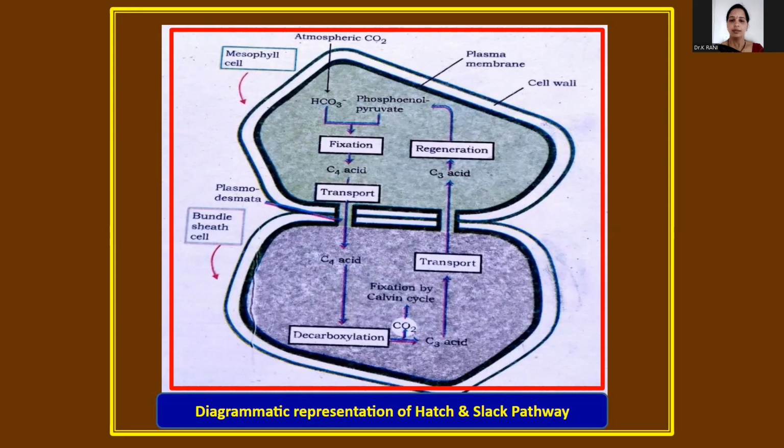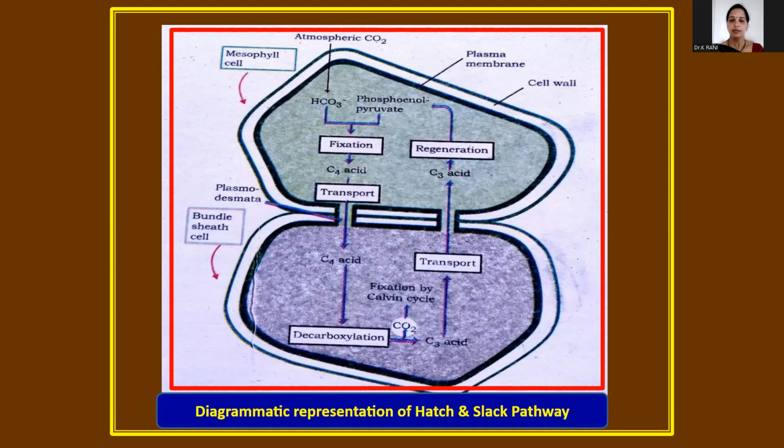We know that C4 plants have three important characteristics. The first is the unique distribution and special kind of chloroplast found in the mesophyll cell and bundle sheath cell, the dimorphism of the chloroplast.